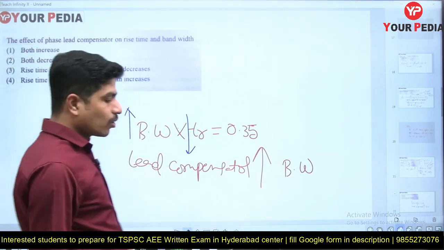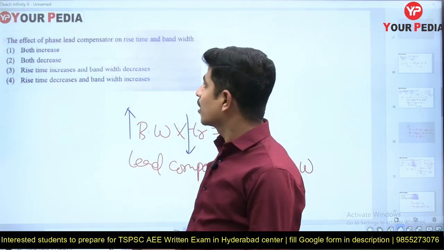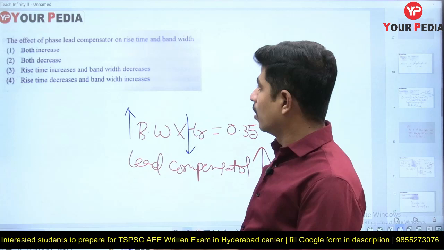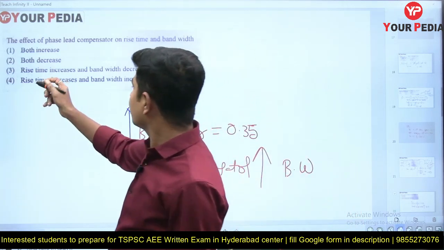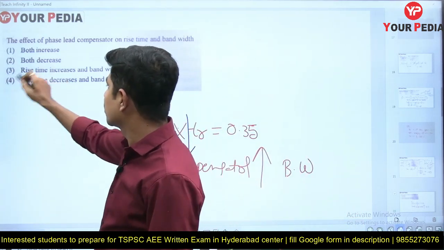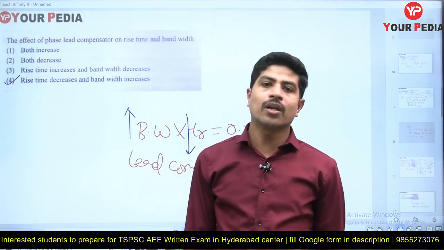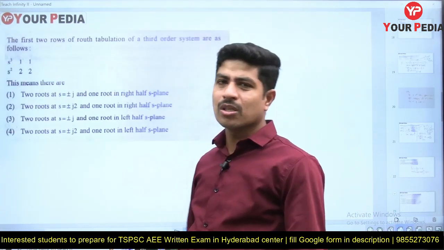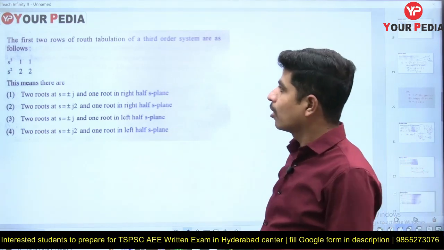Here the question is related to bandwidth and rise time: the effect of a phase lead compensator on rise time and bandwidth. Rise time decreases and bandwidth increases. It is option 4. That is a very simple theory question. If you know the concept, you can tick the answer, that's all.